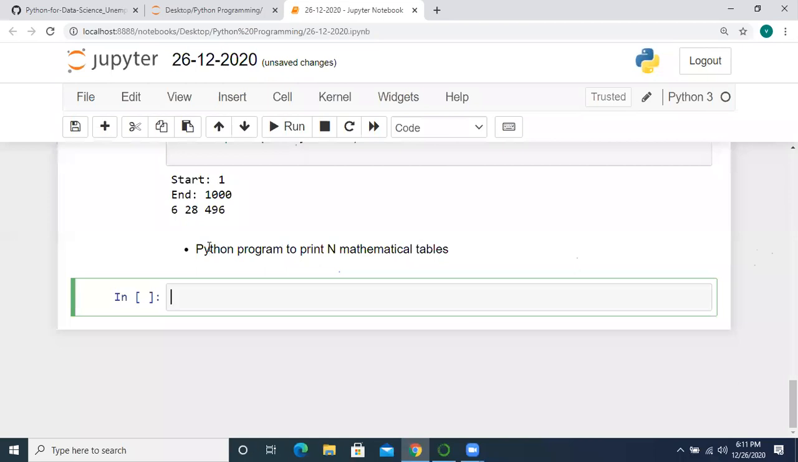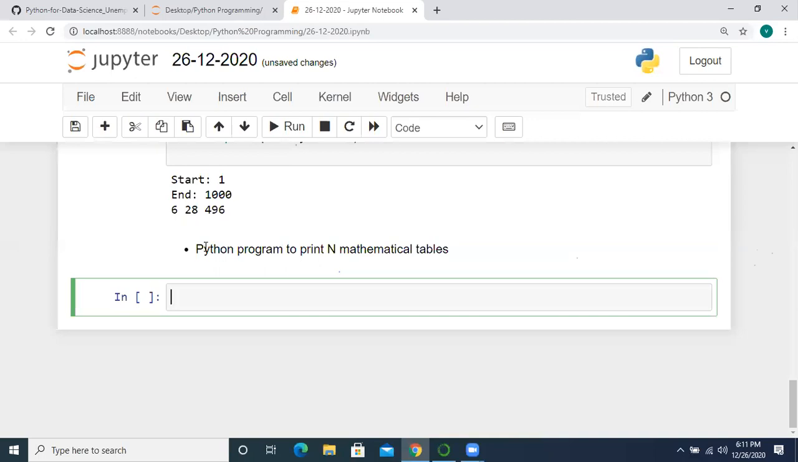You have to complete this task. Python program to print n mathematical tables. Suppose if the n value is 2, you have to print one table, and after that you should get one line gap. In the next line, you should get two tables. If the n value is 3, you should get one table, after that one line gap, two tables, after that one line gap, three tables. So all of you try to do this task.